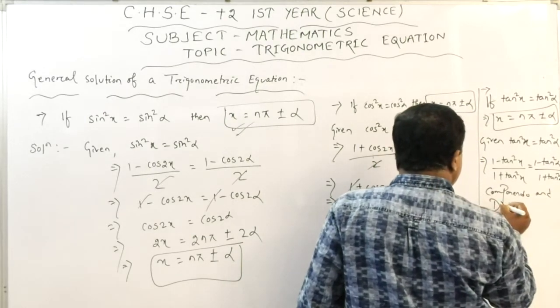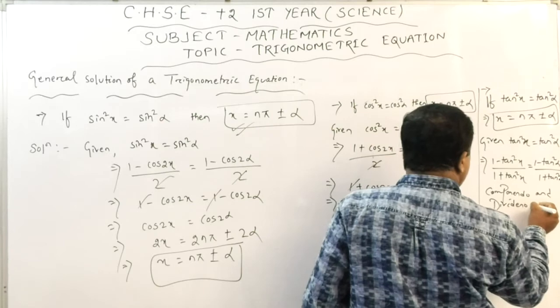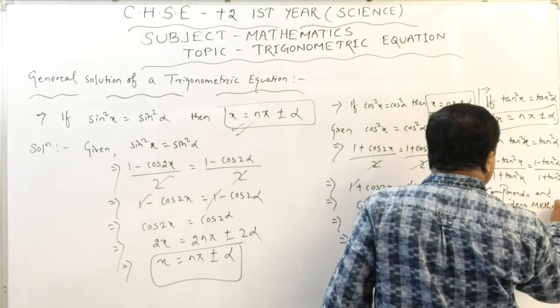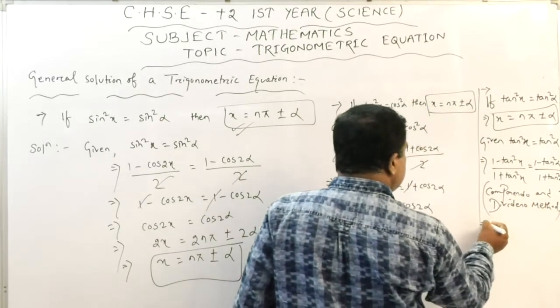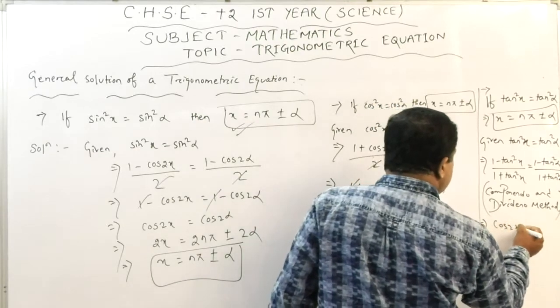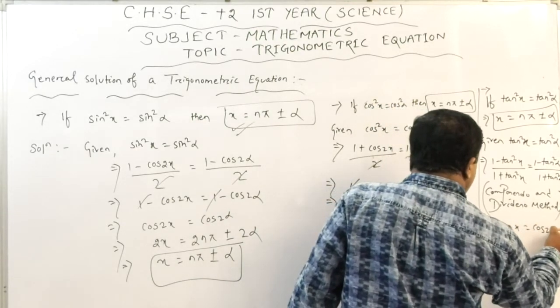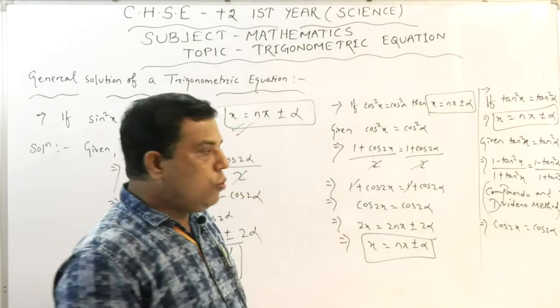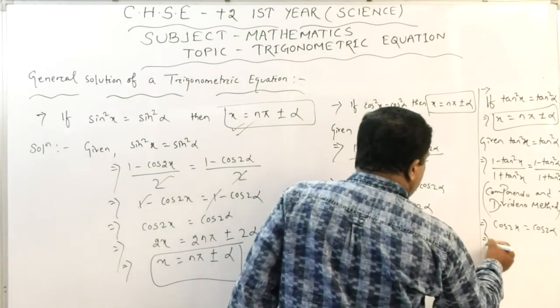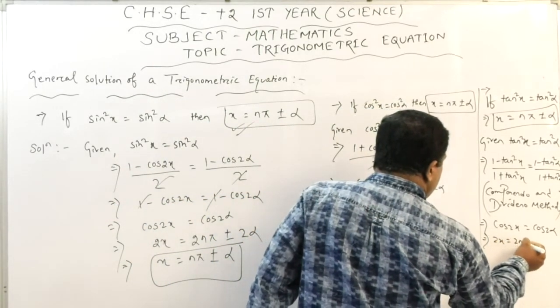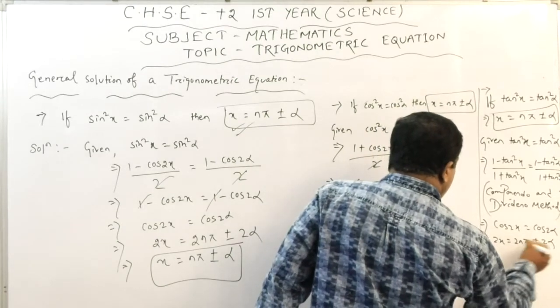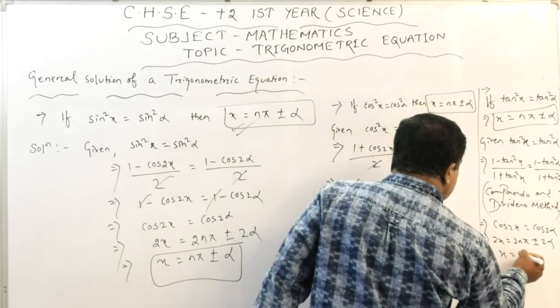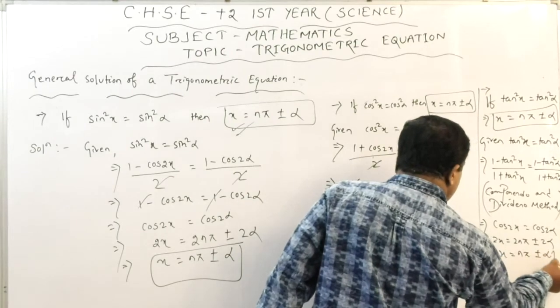So by using componendo and dividendo, we can write like this. So this is your cos 2x and this is your cos 2 alpha. So we can say 2x equals 2n pi plus or minus 2 alpha, or x equals n pi plus or minus alpha.